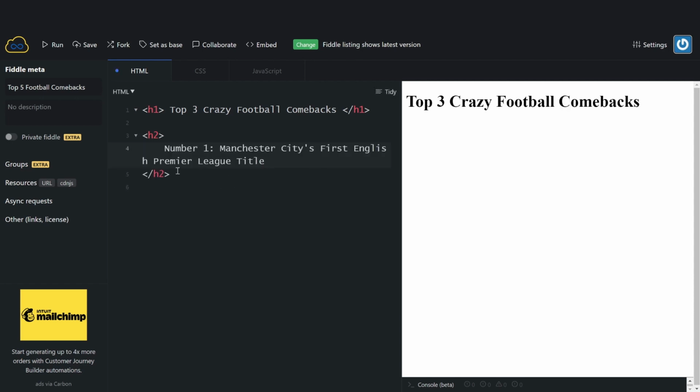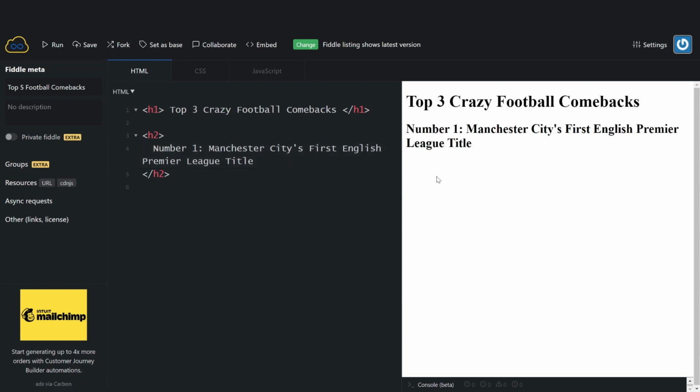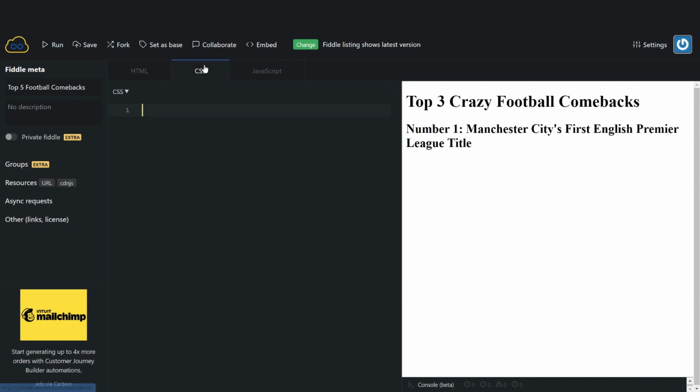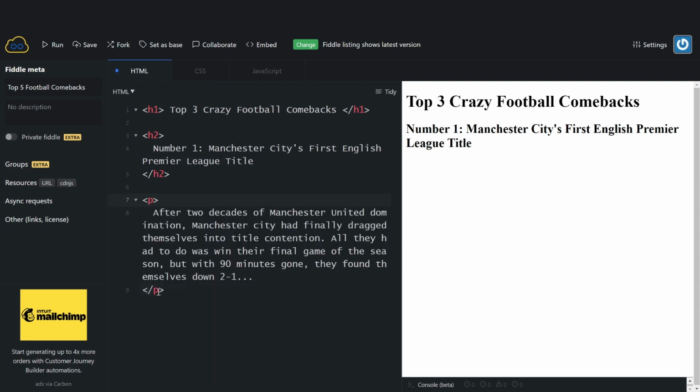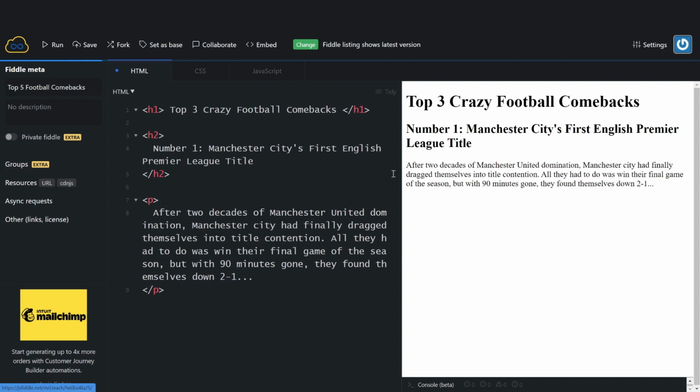I'm actually going to start with my number 1. Although my plan is to have number 3, then 2, then 1, I'll just insert them higher up. So I'm going to start with my number 1, which for me is Manchester City's first English Premier League title. So I've got the large heading here and the slightly smaller heading here. When we get to the CSS, we'll be able to style those two differently, which will be really useful. Next, I'm going to put a paragraph tag and insert the text for number 1.